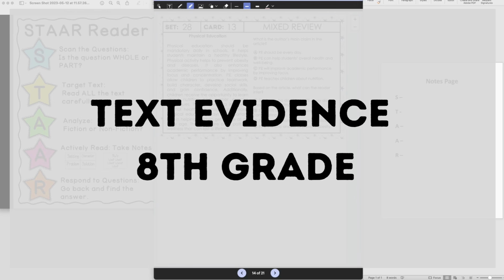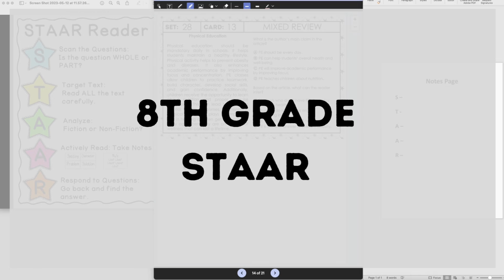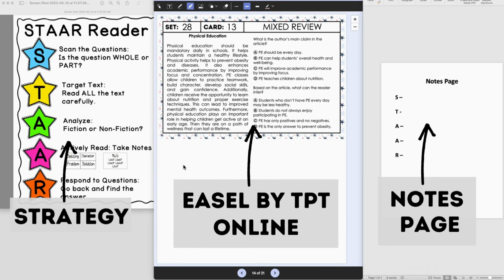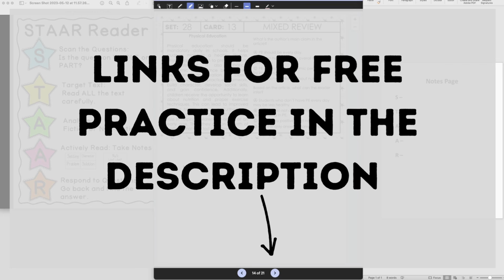Welcome to this text evidence session where I'll explore how to identify and effectively use text evidence to answer reading comprehension questions. My focus today will be on 8th grade reading passages and questions that simulate the STAAR test. I will be using Easel by TPT, an online platform that's interactive, similar to the STAAR test platform, and a notes page to demonstrate how to use the STAAR reading strategy for an online assessment. To aid in your learning, free resources will be linked in the description. By following these strategies, you'll be better prepared to tackle the online STAAR test and sharpen your test prep skills.